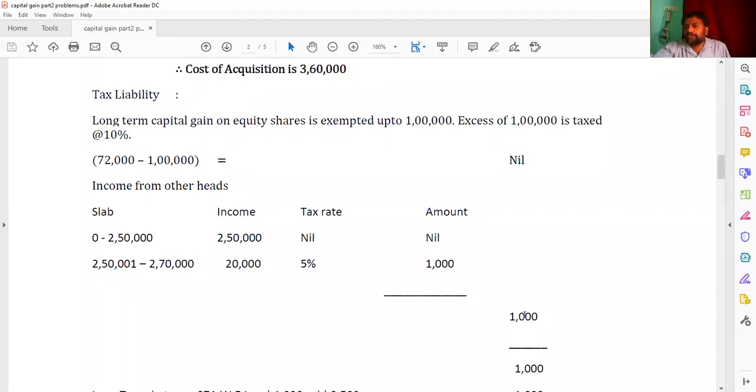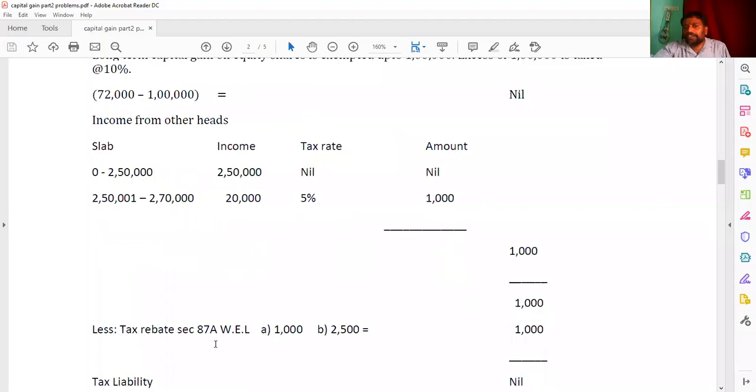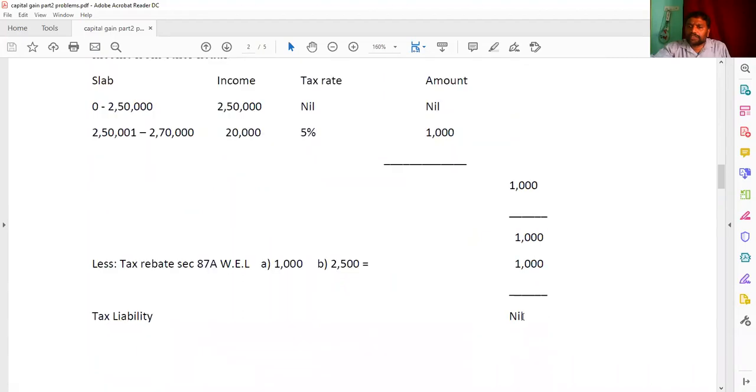So nil plus 1,000, you will get 1,000. And here the tax rebate, we know very well 87A, whichever is less. Why? Because below 3,50,000, the rebate can be given for him. And here A is 1,000 and B is 2,500, which is the least one, this 1,000. So 1,000 minus 1,000, the tax liability becomes here nil.